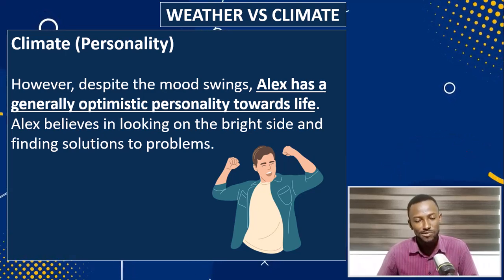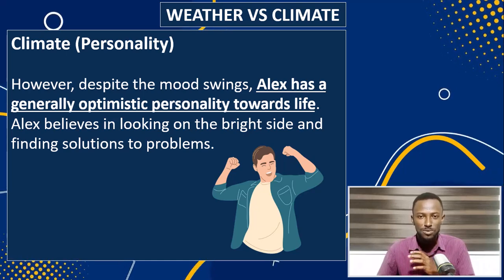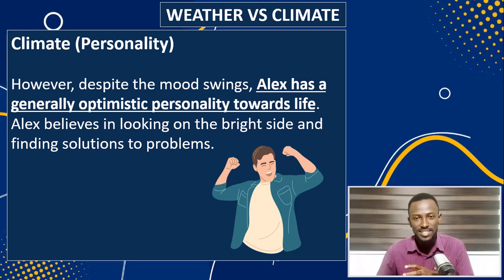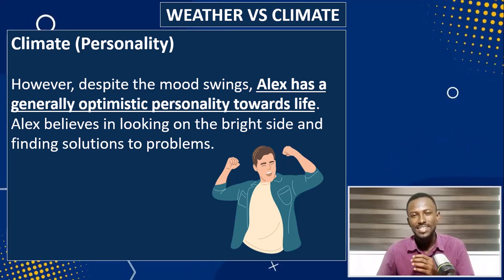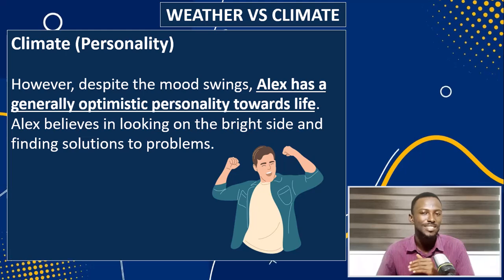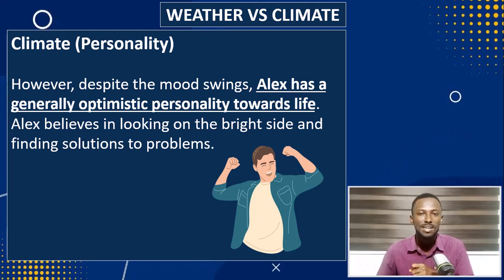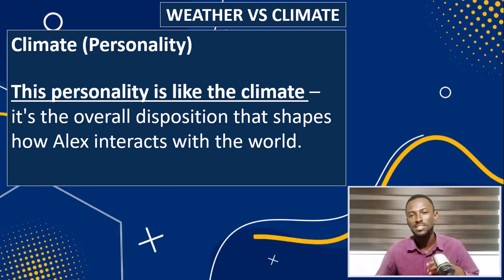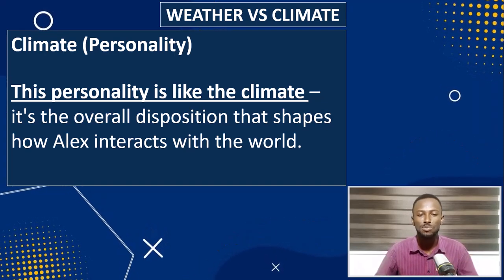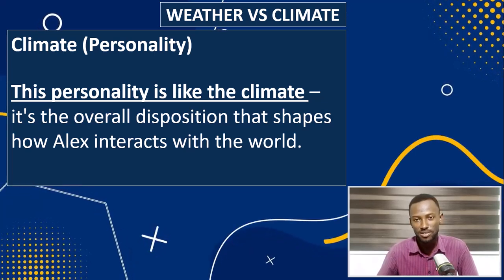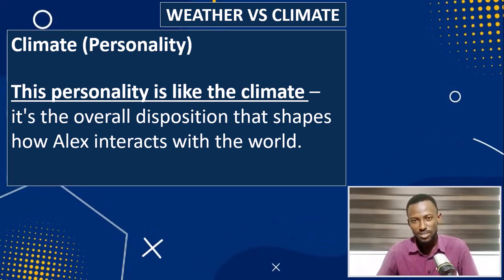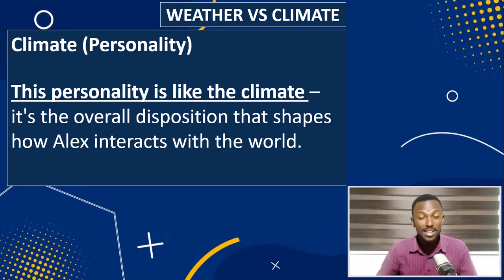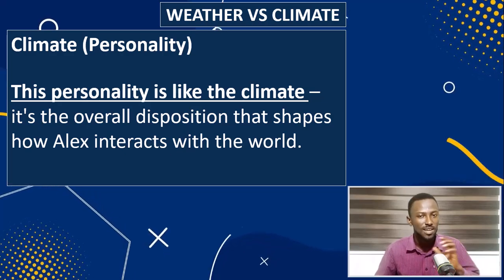So he has a particular mood based on how he feels in the day, but he has a generally consistent personality, and that personality can be compared to climate. This personality is like climate, which is basically his overall disposition that shapes how he views and interacts with the world.